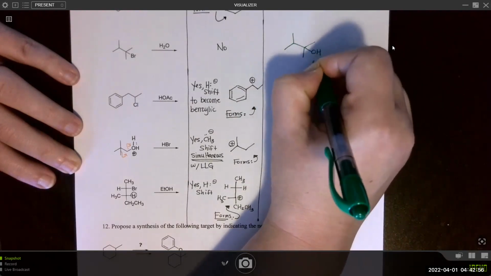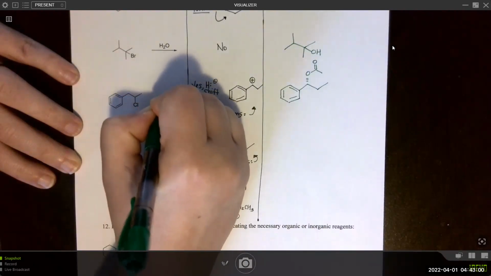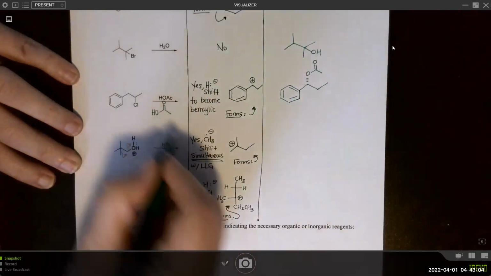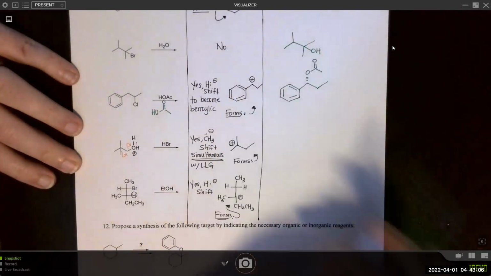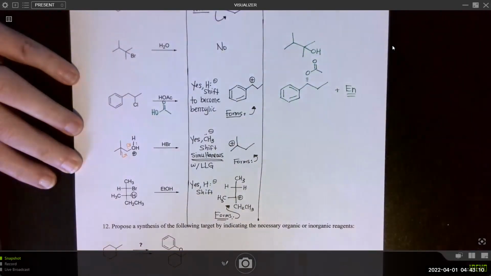Acetate group like this. Make a little note of this is acetic acid. So once we lose the proton, the rest of it is the nucleophile and gets incorporated. So write plus the enantiomer as well.